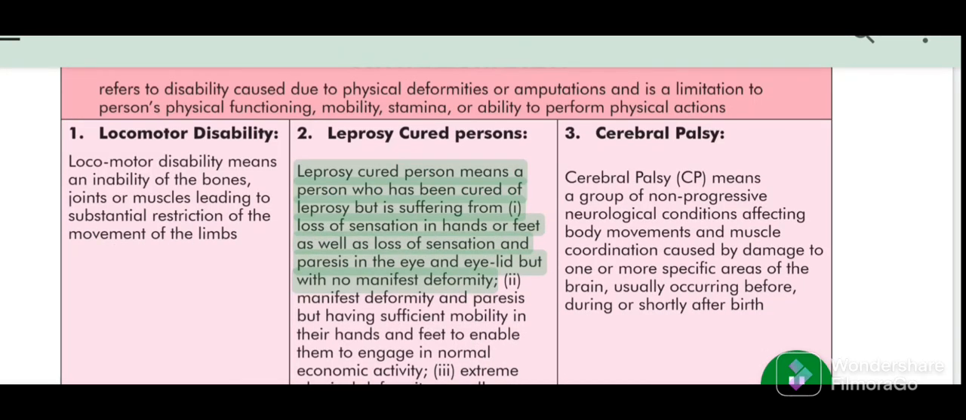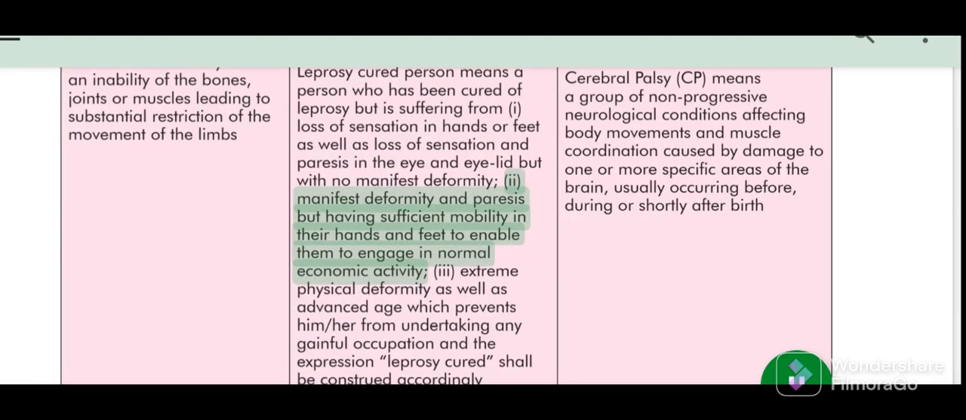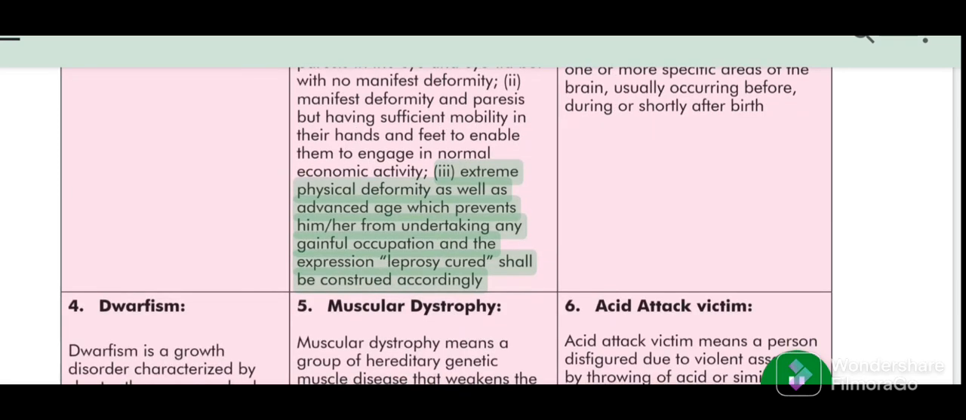Leprosy cured person means a person who has been cured of leprosy but is suffering from: I. loss of sensation in hands or feet as well as loss of sensation and paresis in the eye and eyelid but with no manifest deformity, II. manifest deformity and paresis but having sufficient mobility in their hands and feet to enable them to engage in normal economic activity, III. extreme physical deformity as well as advanced age which prevents him or her from undertaking any gainful occupation, and the expression leprosy cured shall be construed accordingly.